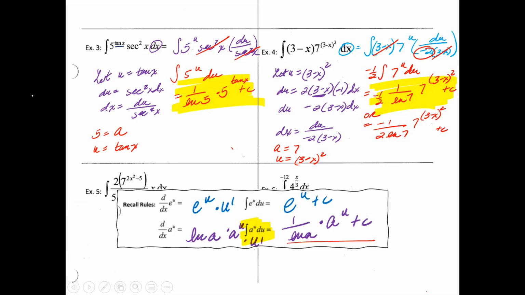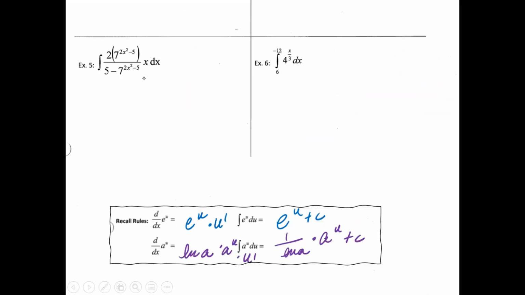All right, let's go on to the next example. Okay, so 5 and 6. So for example 5, you want to take a look and see which formula you are going to be using. It is an integral, so there's no e, so obviously we're probably going to be using the same formula that we had before, which is right here.